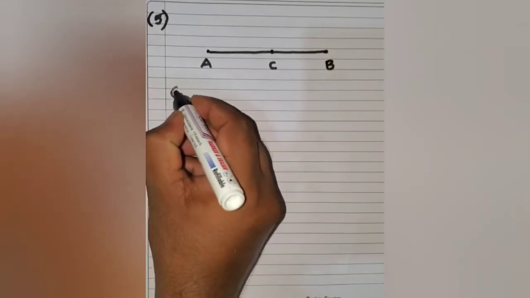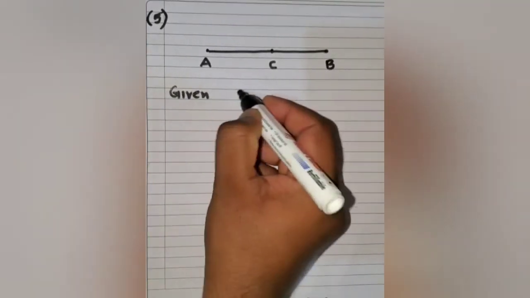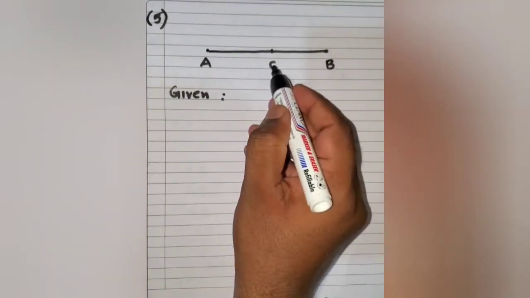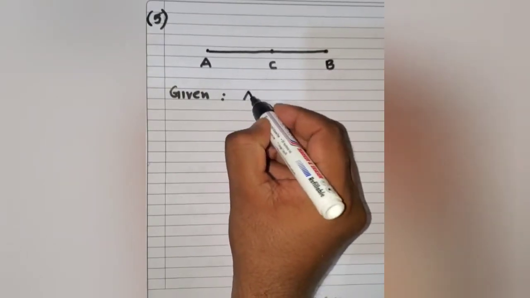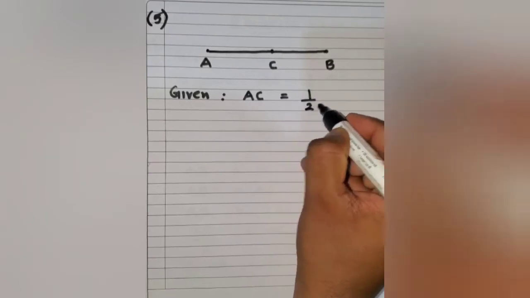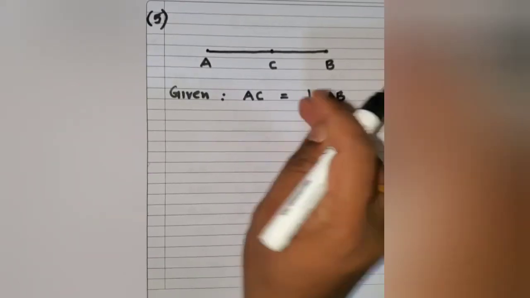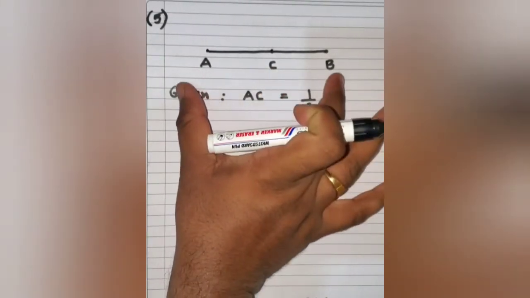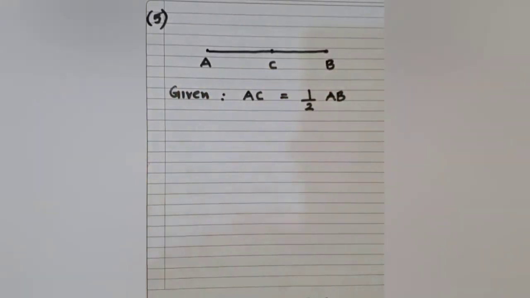So given that C is a midpoint, hence can I say that AC is half of AB? AC will be half of AB since C is the midpoint. That's the given data.